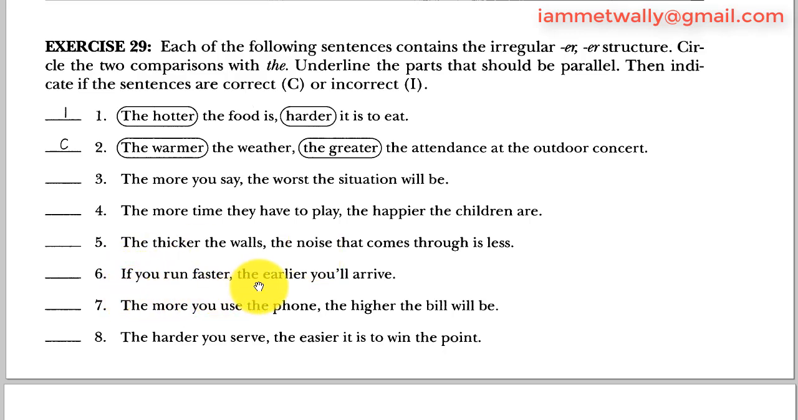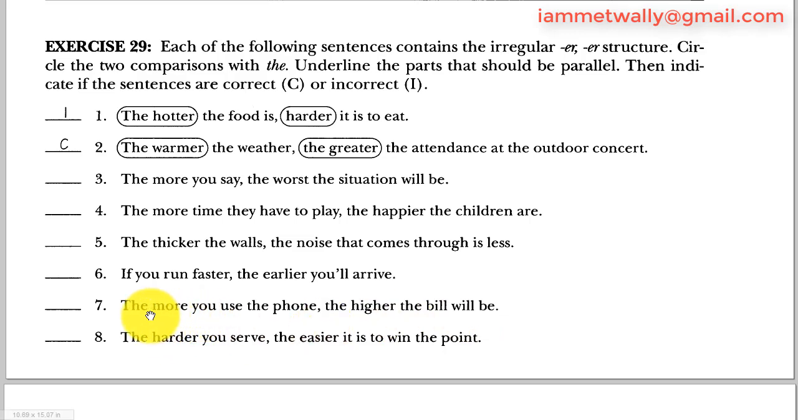Number 6: If you run faster, the earlier you'll arrive. I don't know why "if" is here, because it doesn't work as the form we have. I don't have the ER form. In the second part I have the earlier comparative phrase, and then you will arrive. So it should be, the faster you run, in order to be parallel with this one. 6 is incorrect.